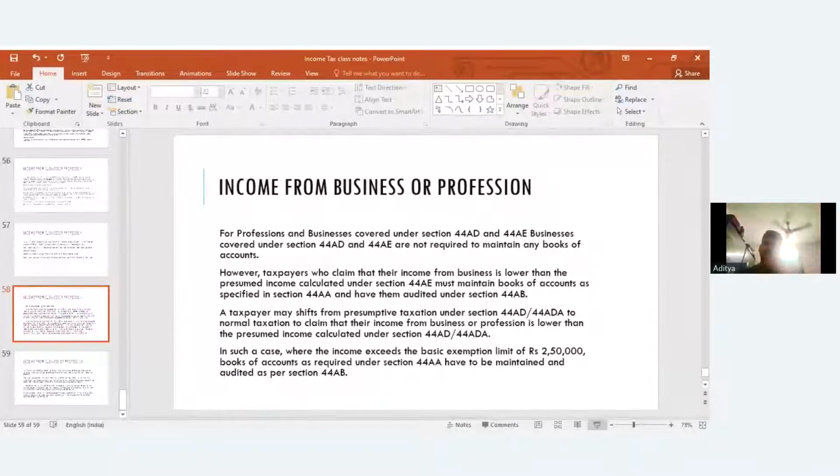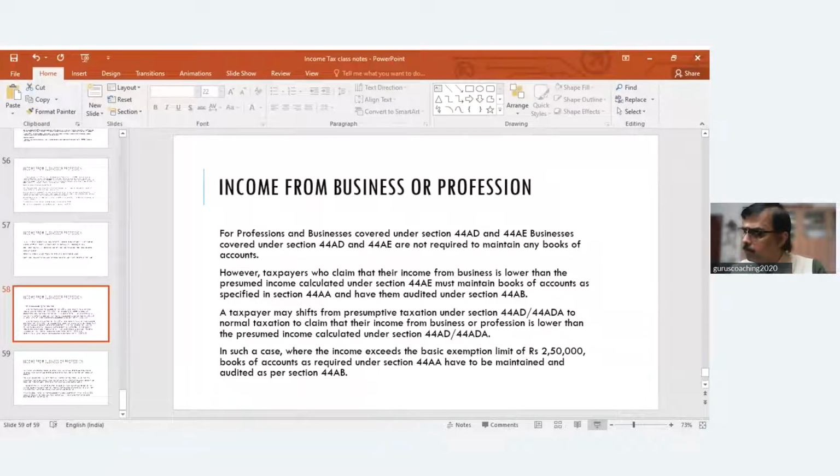Yes, sir. It sounds good because it removes the hassle of maintaining books of accounts, maintaining records, and so on. No tax audit, nothing. Just a flat rate, 8% of your total turnover is your income, and pay your tax on it. Done. I think it's a wonderful section, particularly useful for small to medium players. And the limits are also prescribed accordingly. I think the department is to be appreciated for this section because it's really conducive to small players and medium players. Okay, moving on.